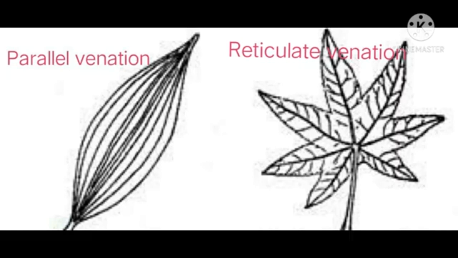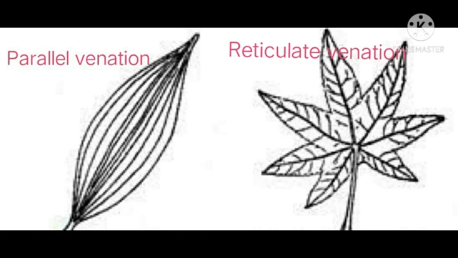The veins are parallel to each other, isn't it? That's why it's called parallel venation.